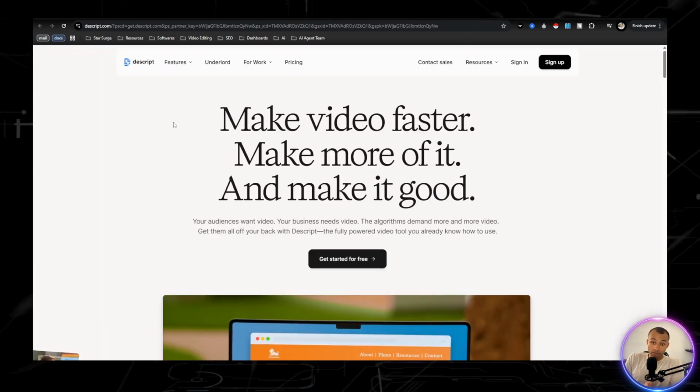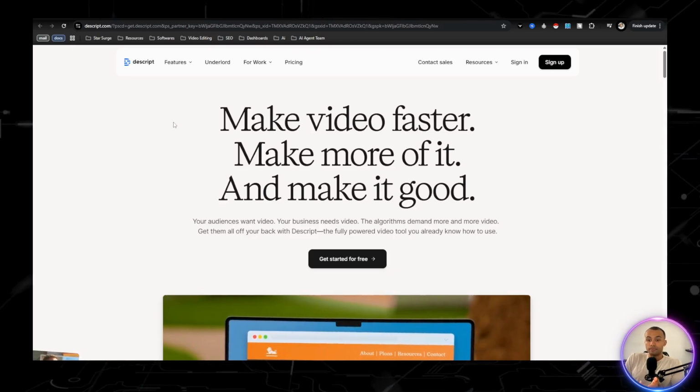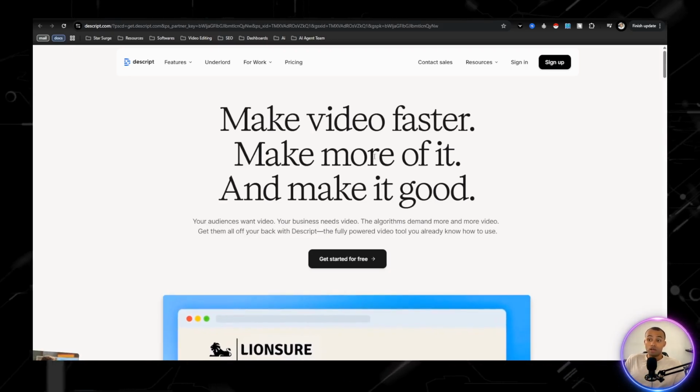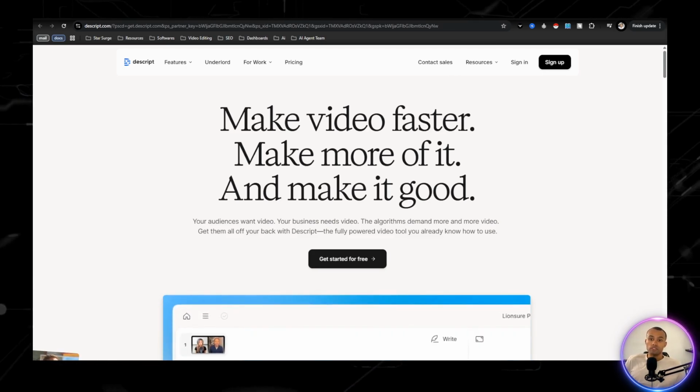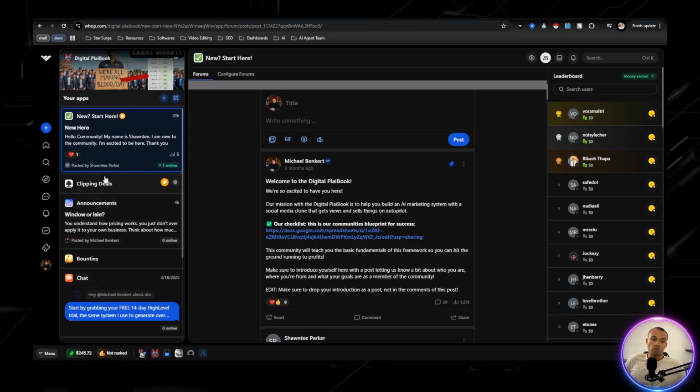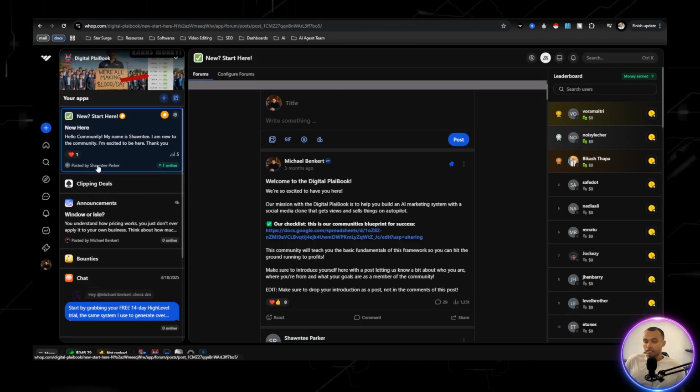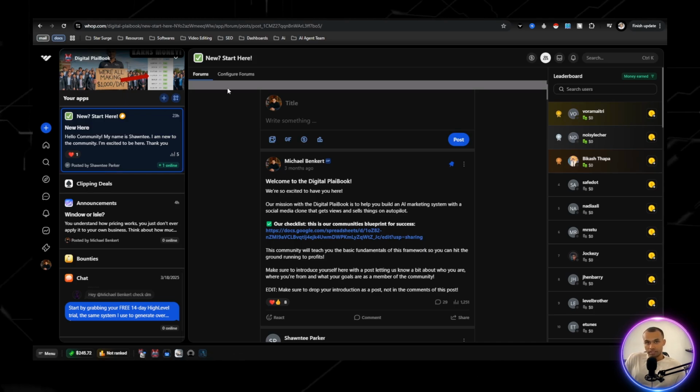That's how I edit my long form content. That's how I do everything. That's how I also clip. So I'll go over what clipping is later, or if you just join the digital playbook, I have a whole section of clipping and what that is and courses on how to do that. But essentially, you're just taking long form content, cutting it into short form content, and then posting it.